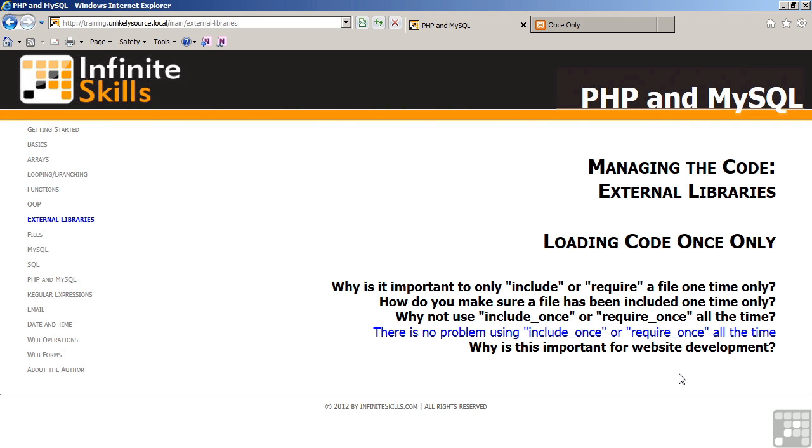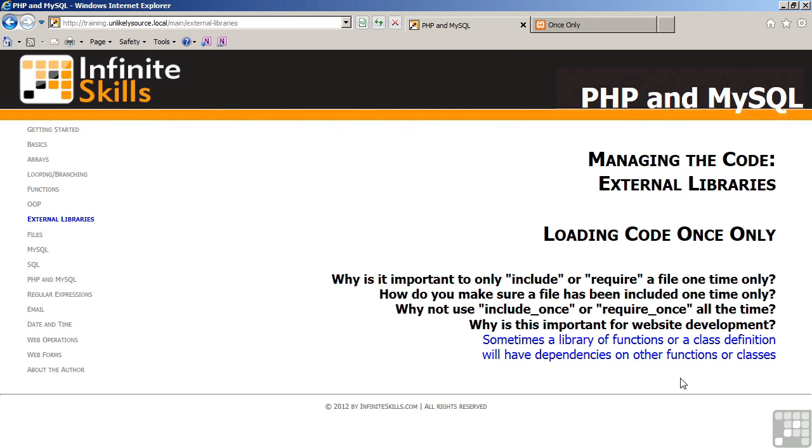Why is this important for website development? The library of functions or the class definition could potentially have dependencies on other function definitions or class definitions. If that's the case, you could find yourself in a situation where by including one file, that file includes other files which have already previously been included. Accordingly, you should use include once or require once to safeguard your website to prevent accidental inclusion of the same definition twice. This concludes our discussion of loading code once only.